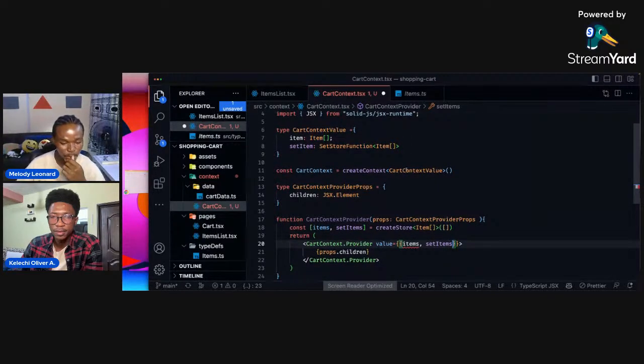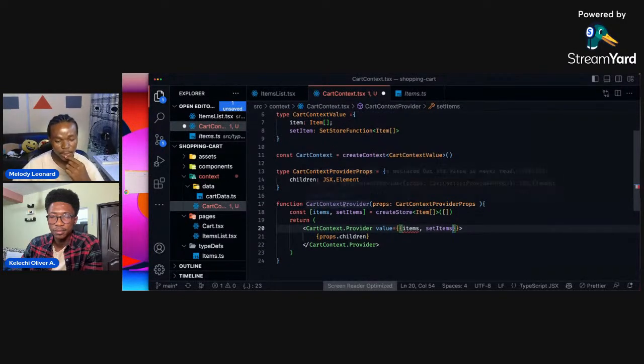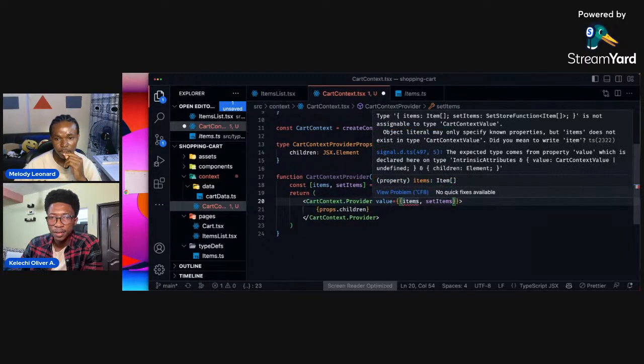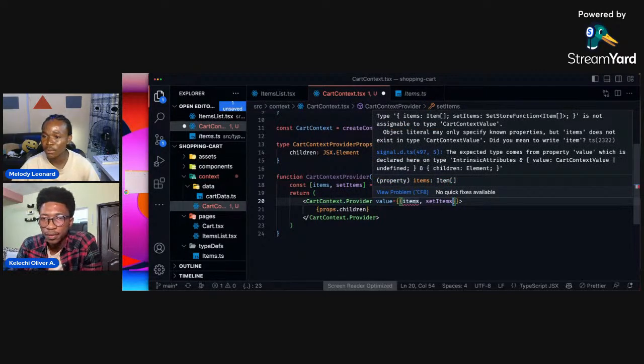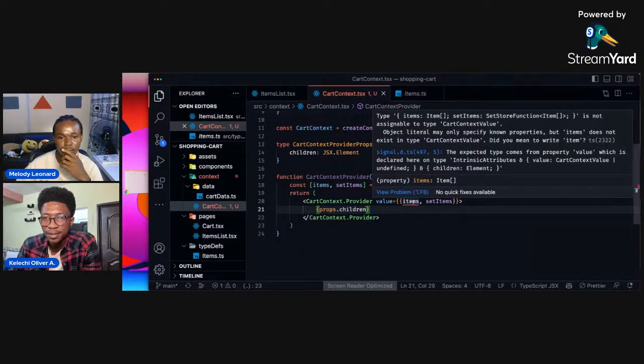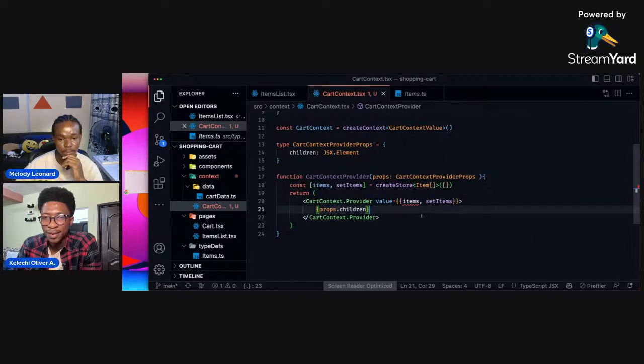I don't think we're doing anything wrong. This is a GSS, and here we have these items, which is an array. We are saying set items here, and let's see the particular type that it's missing. So this is a class of array which is defined as an interface. I don't think we're doing anything wrong.